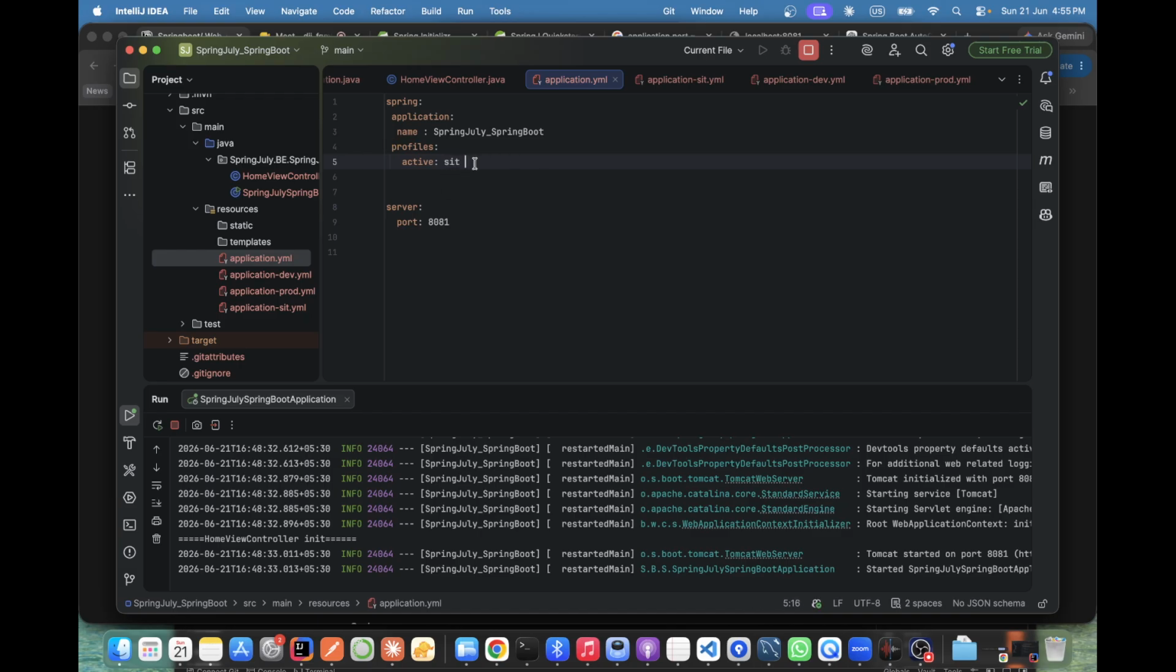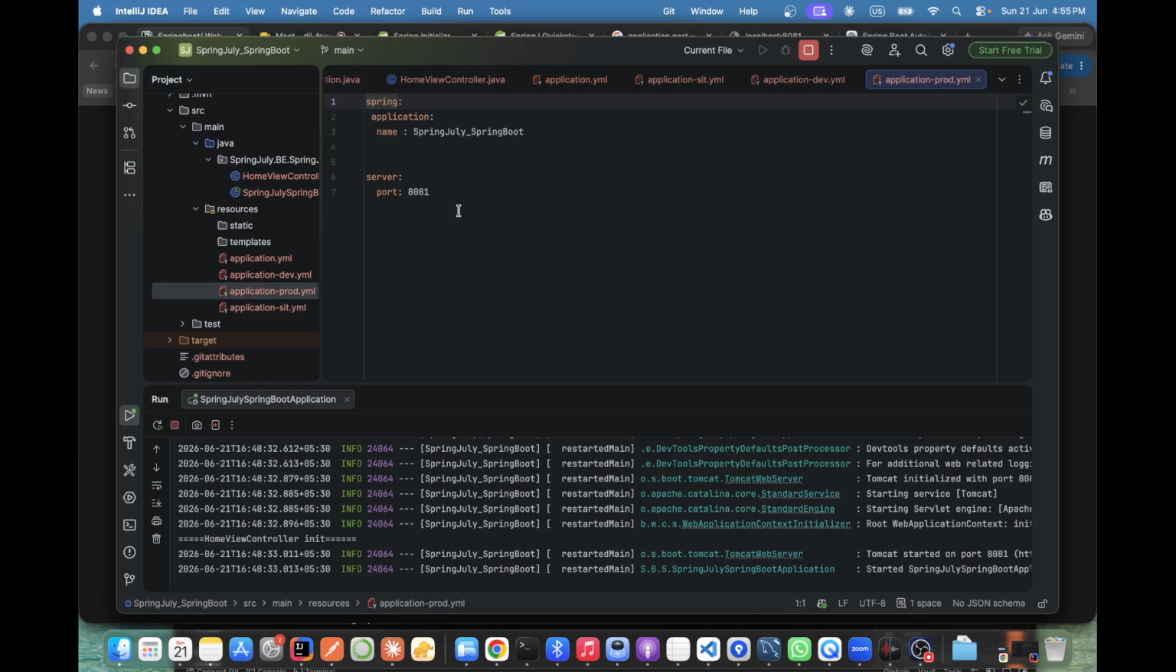Suppose this is my branch, for now the main branch. I'm just keeping the main branch as prod. I push it, and now it goes to deployment. And here in the prod file, I'm writing the following.